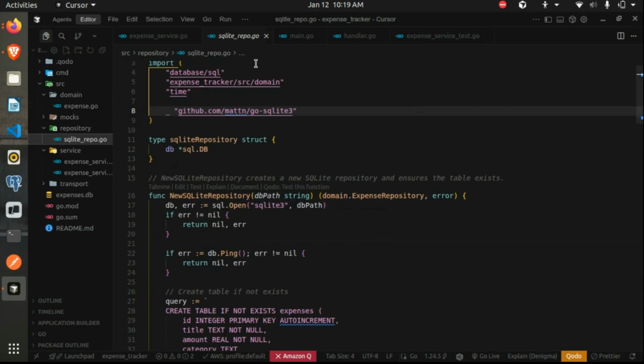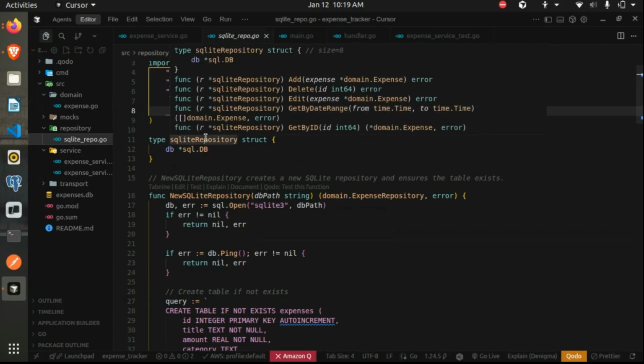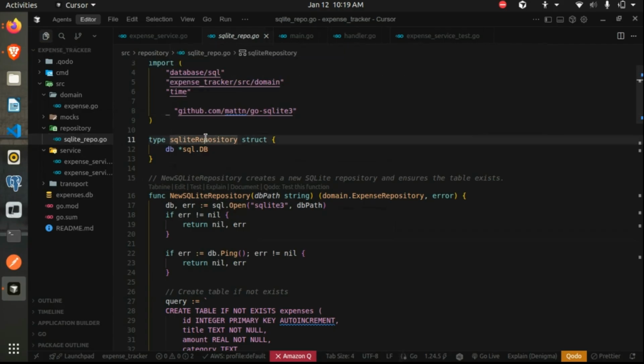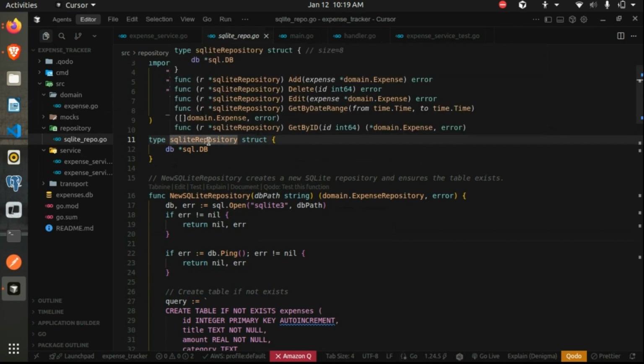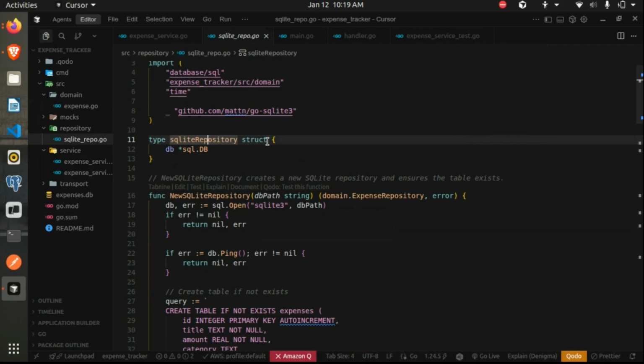Inside our repository layer, we have a struct. What's the use of this struct? We have declared an interface, but we need a type to actually implement those interface methods. So we declare a type called SQLite repository, and this has a single field inside it, which is the DB.